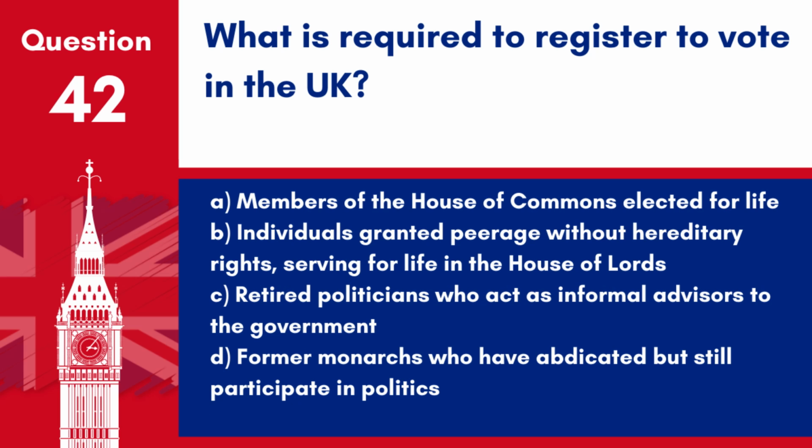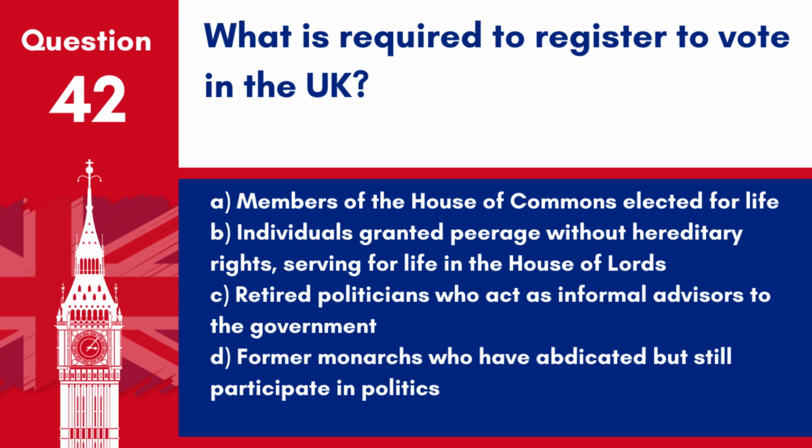Question 42. Explain what life peers are in the context of the UK. A. Members of the House of Commons elected for life. B. Individuals granted peerage without hereditary rights, serving for life in the House of Lords. C. Retired politicians who act as informal advisors to the government.